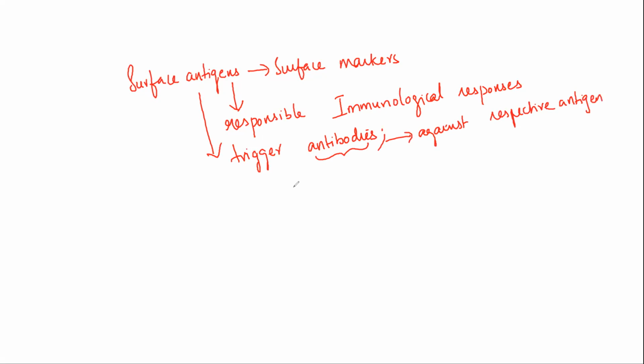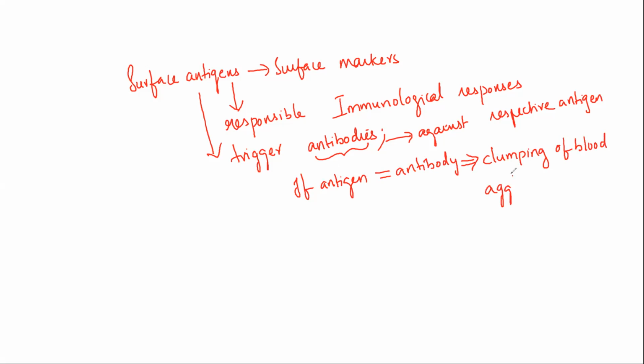If the antigen as well as the antibody match, then this leads to clumping of the blood, or we call this process agglutination.